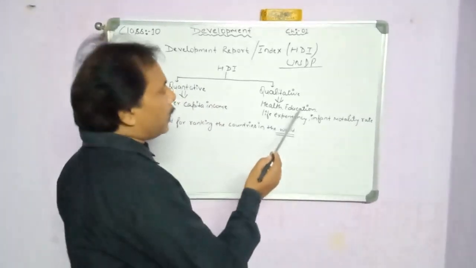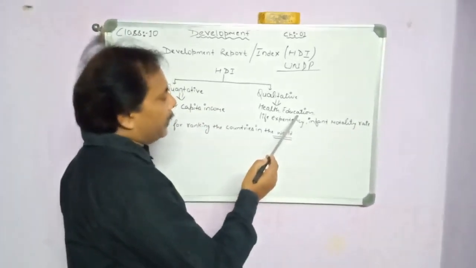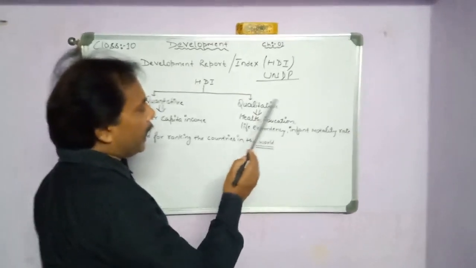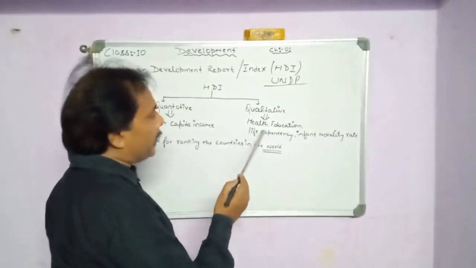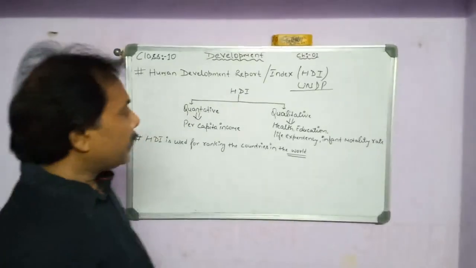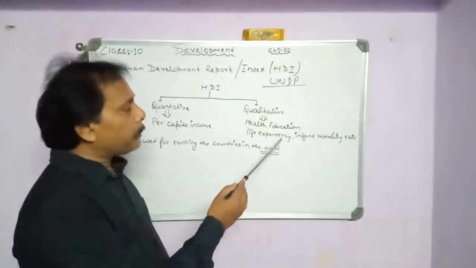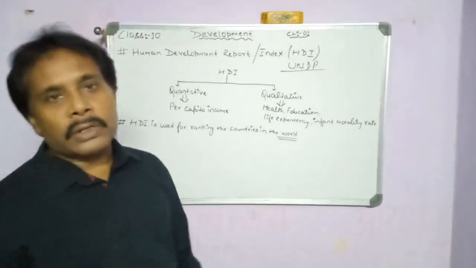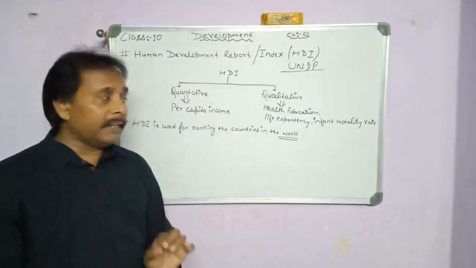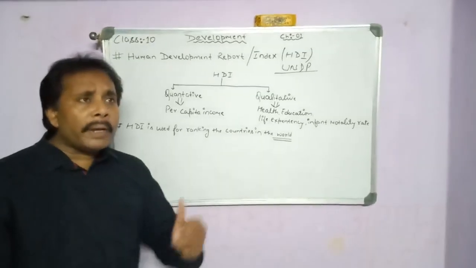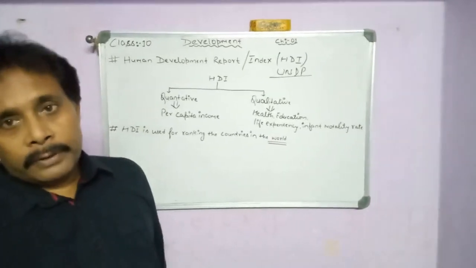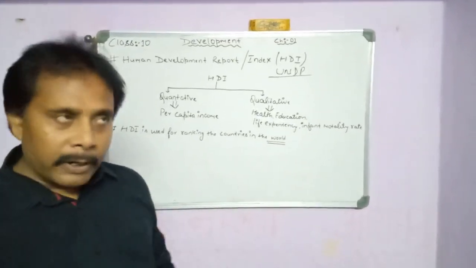So if the educational level is very high, it means they are highly educated and capable of managing their health. Next is life expectancy. Life expectancy refers to how many years a person can survive after birth.